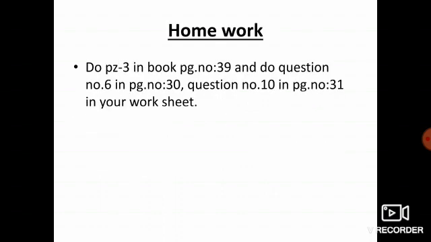Right, this is time for your homework. Do practice 3 in the book on page number 39, and do question number 6 on page number 30 and question number 10 on page number 31 in your worksheet.